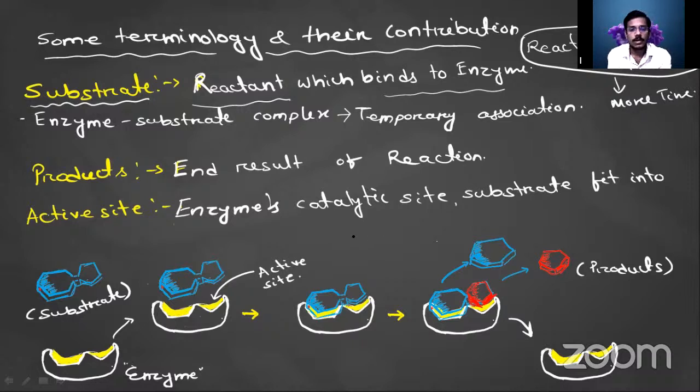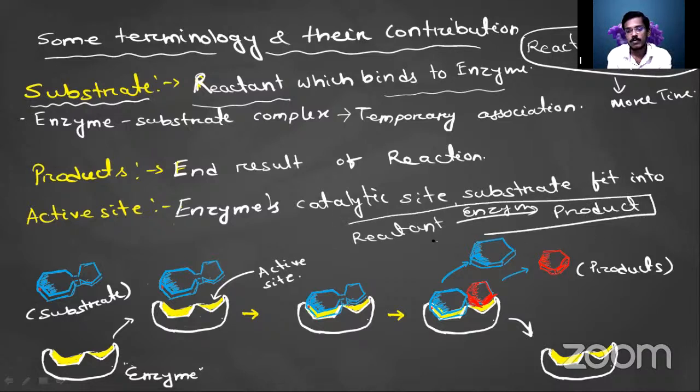But when we put the reactant with the enzyme, then the product will be converted in a very faster time. So it will take less time. In very few seconds, it will convert into your product.